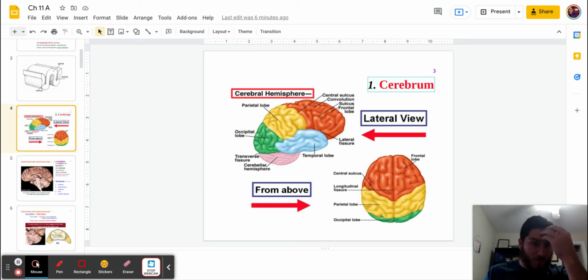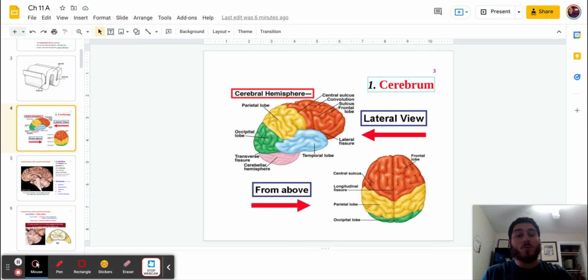This is located in the very front part of the brain. The parietal lobe is a little more central to the brain, but more on top. Temporal lobe is right about where your temples are. And then your occipital lobe is located in the back. Keep in mind, we have four lobes to the cerebrum of the brain. We're just talking about the cerebrum.